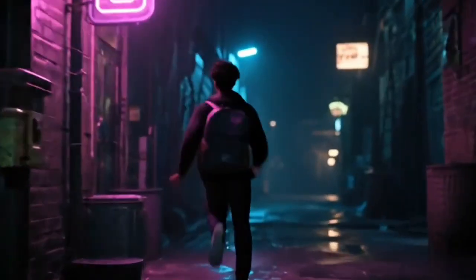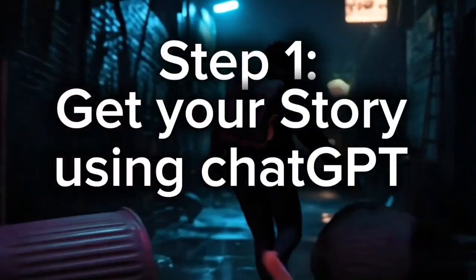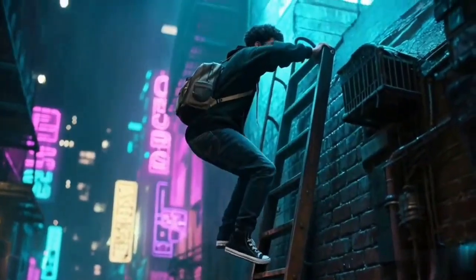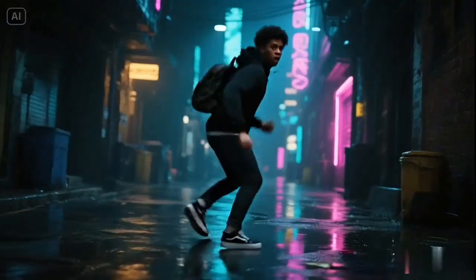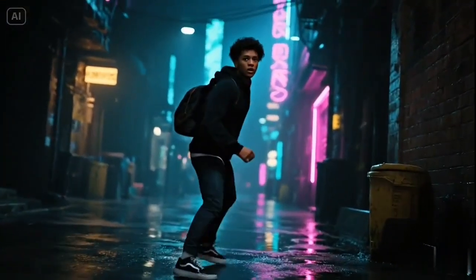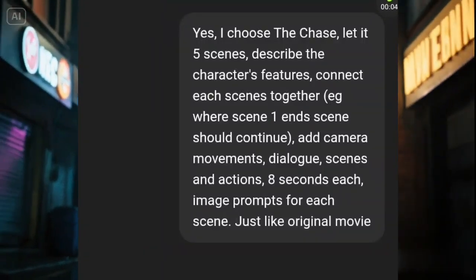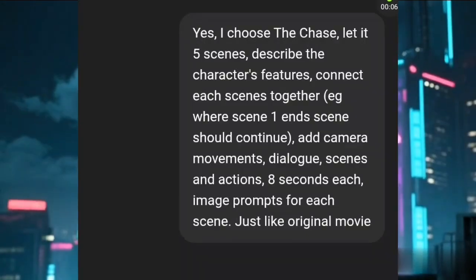Now, our first step is to get our story ready. For our story, we'll be using ChatGPT version 5 to generate it. Now, I use ChatGPT to generate my story. Now, I move over here.